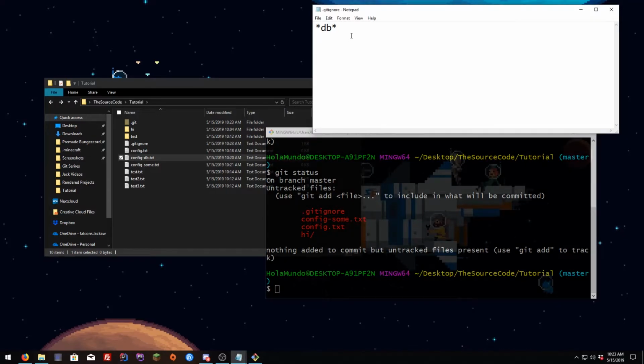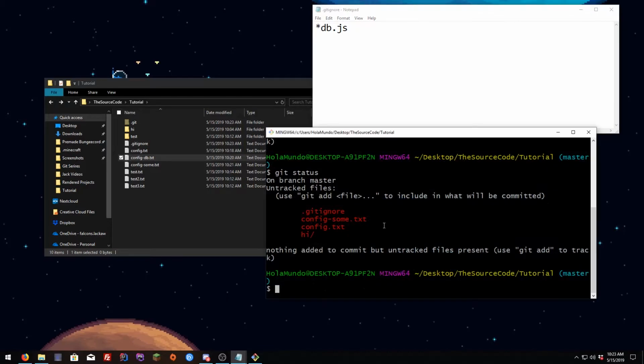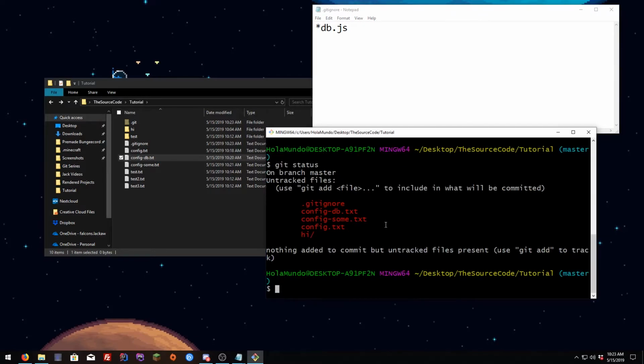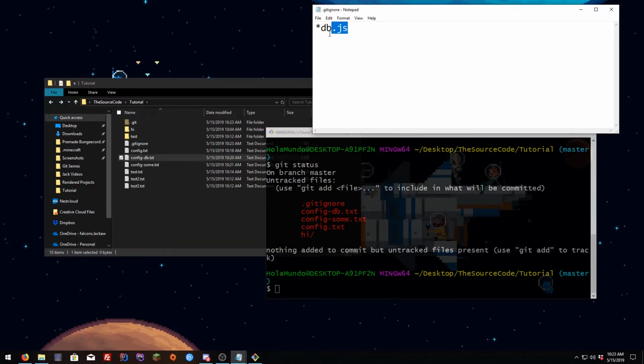And if you want to not remove a file that has dv.js, let's say you just want to remove the .txt file, you hit save, you git status, you're gonna see that the file is here because it contains dv.txt and not .js.